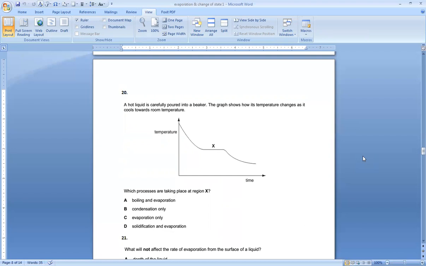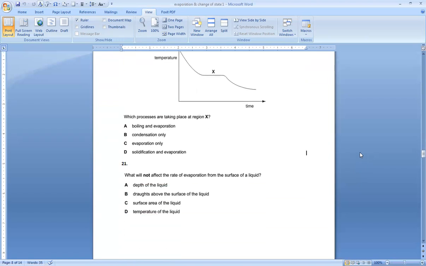A horizontal line means there is a change of state. Evaporation takes place throughout the process, because evaporation takes place at any temperature. So D is my option.